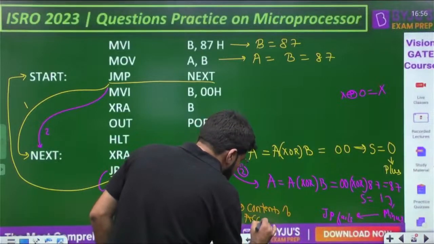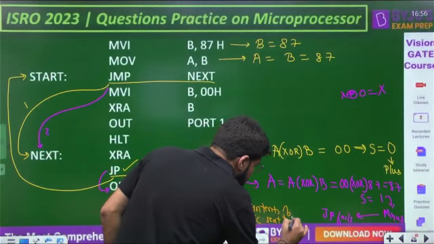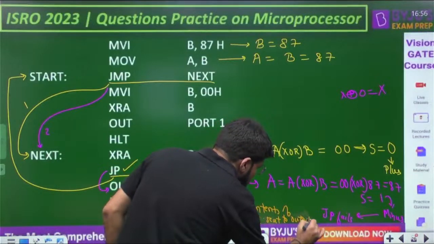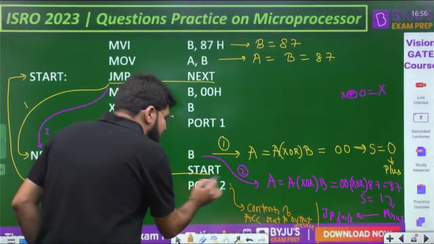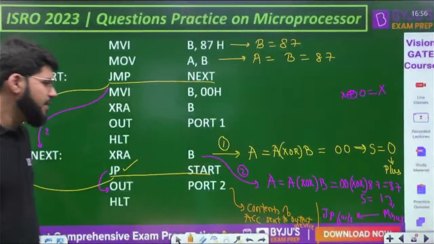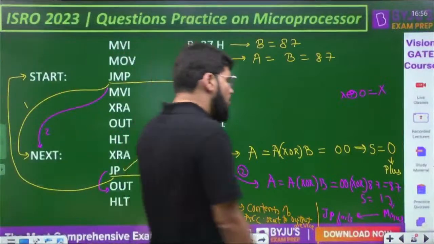Contents of accumulator are sent to the output device. Are sent to the output device with the given address. There's no space left now, so let's write this much. Okay, with the given address. Okay, and then the program halts. That's it. Now what happens?